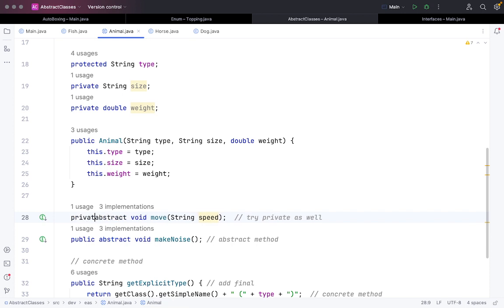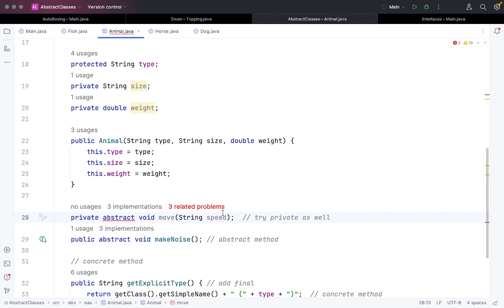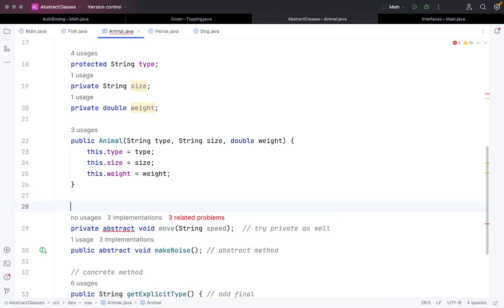So if I just write private here, you can see the red line is coming, and it is saying illegal combination of modifiers abstract and private. So another aspect of abstract methods is that abstract methods are always public.